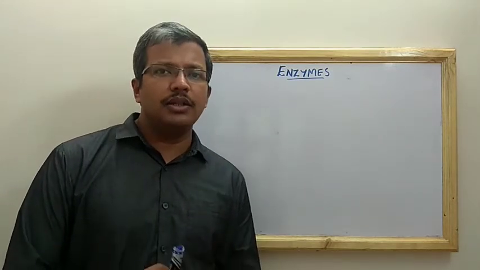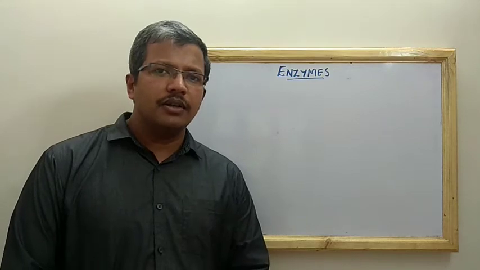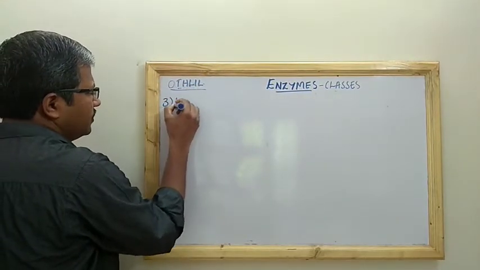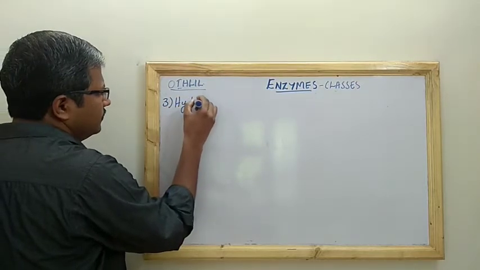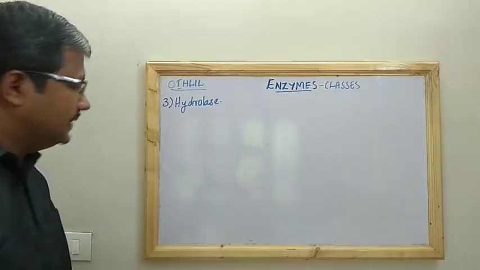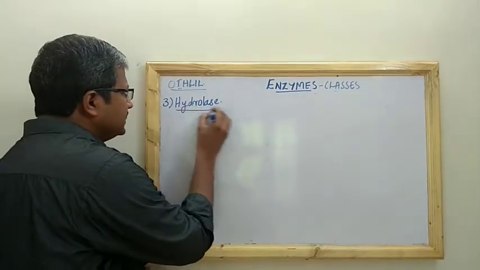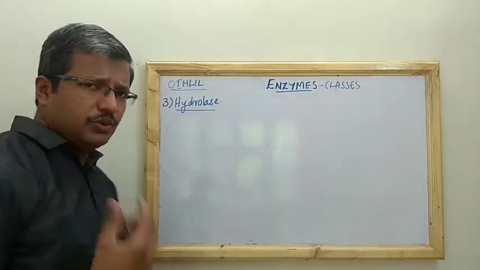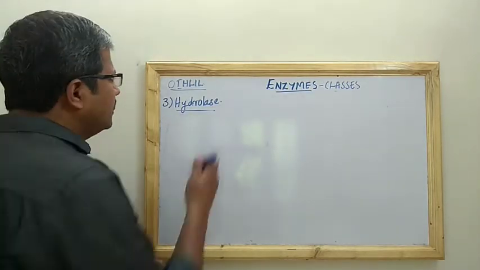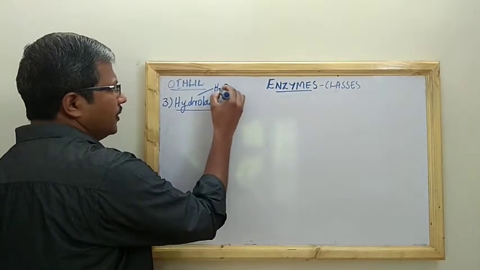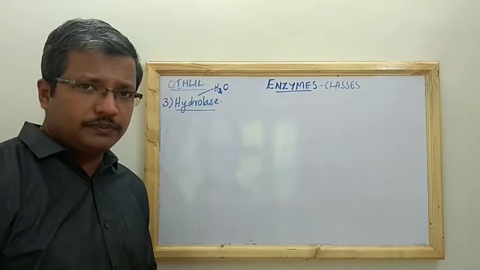So let us move to the third class of enzyme, that is hydrolase. Now what does hydrolase actually mean? From the word itself, hydro represents water, so it is doing something with water.